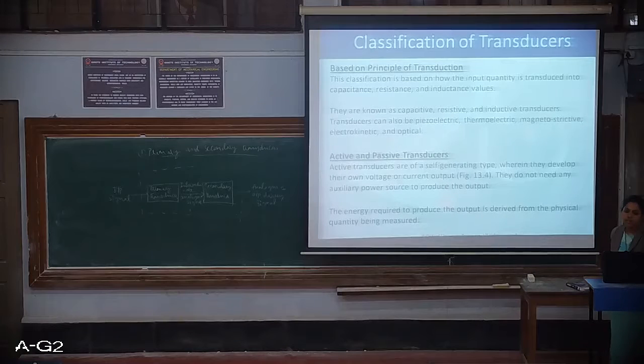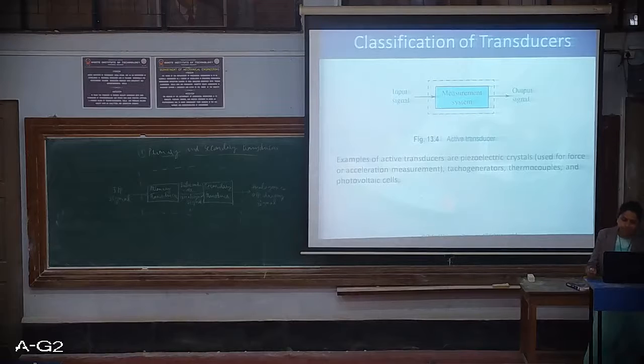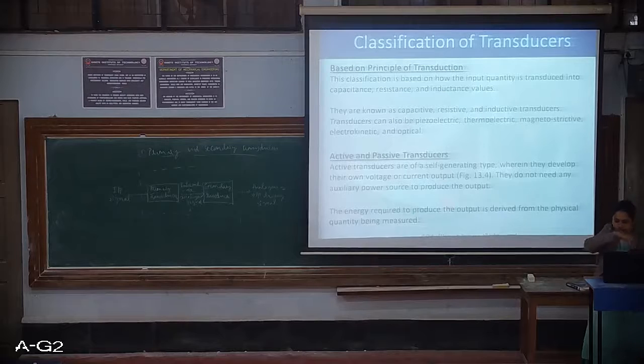Here the energy required to produce output is derived from the physical quantity being measured. One beauty of this active transducer is that whenever it senses the physical variable, it extracts the energy from it and generates its own voltage and current output.